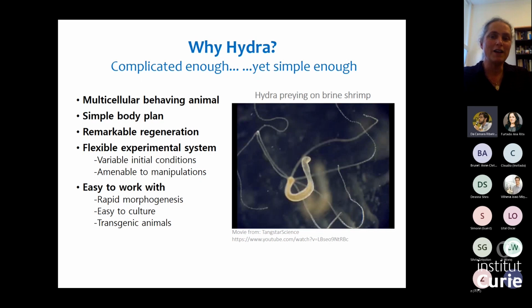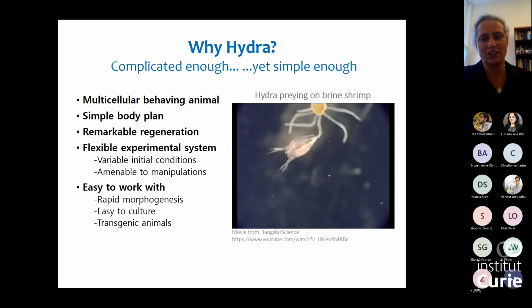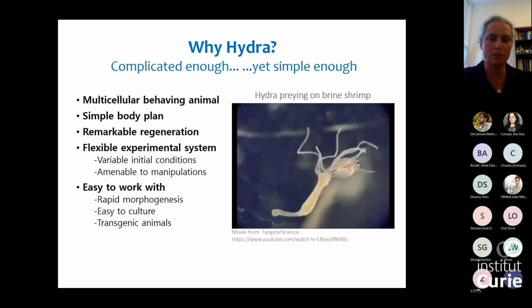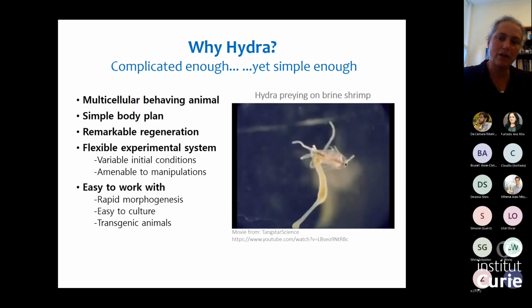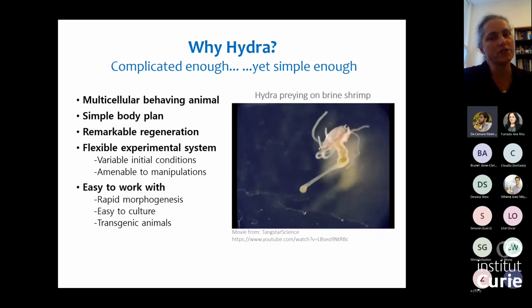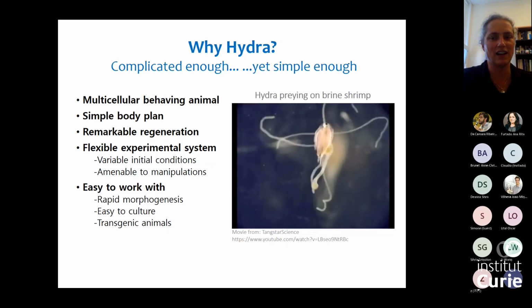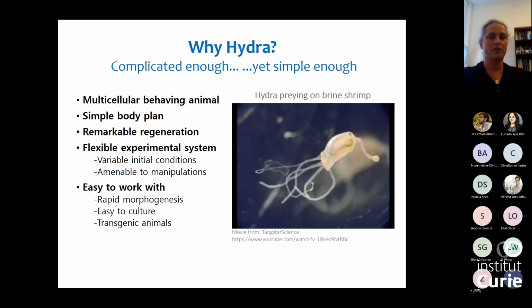So why is hydra such a nice model system for us? On the one hand, it's a multicellular behaving animal. You can see here in this movie from YouTube, a hydra feeding on small shrimps. It paralyzes it with its tentacles, brings it to its mouth. It will open its mouth and digest this little shrimp, which is about the same size as the hydra, then digest it for a few hours and spit the remnants through its mouth.